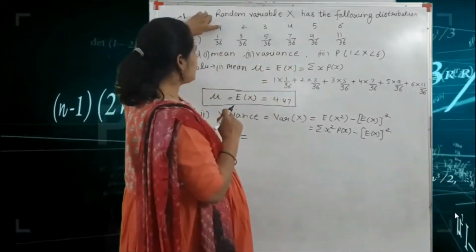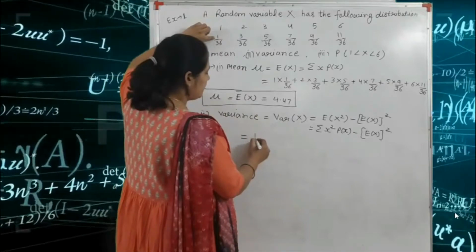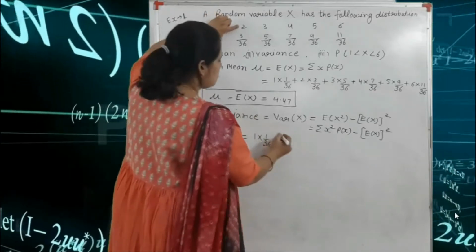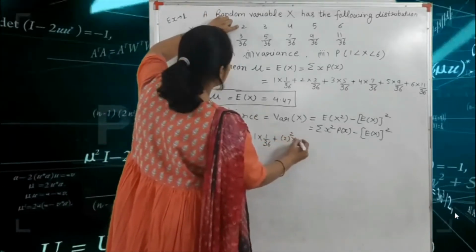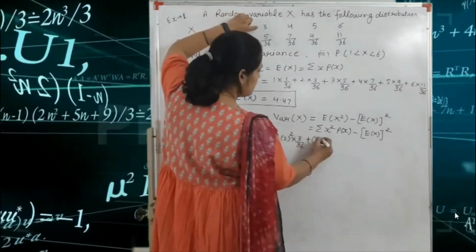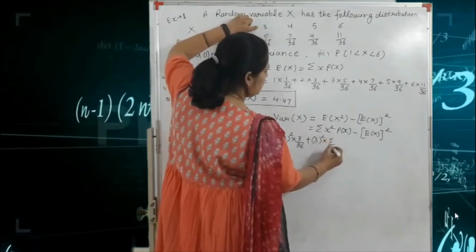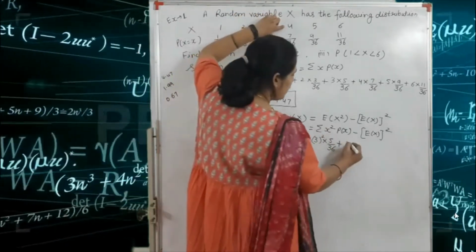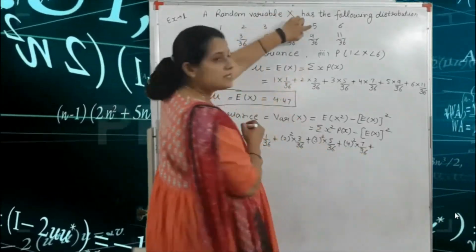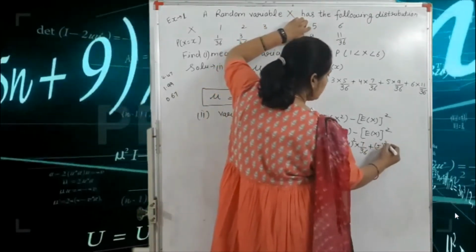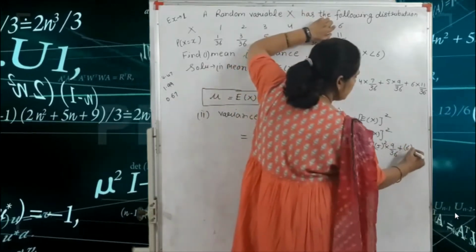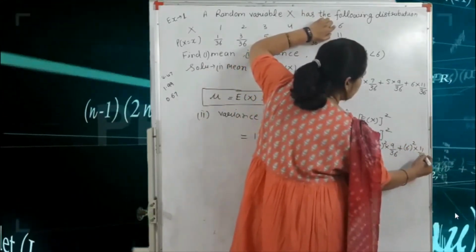So first you find the summation of x square into p(x). 1 square into 1 by 36 plus 2 square into 3 by 36, 3 square into 5 by 36, 4 square into 7 by 36, 5 square into 9 by 36 plus 6 square into 11 by 36.